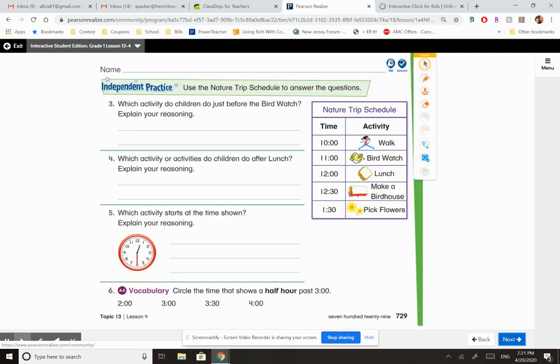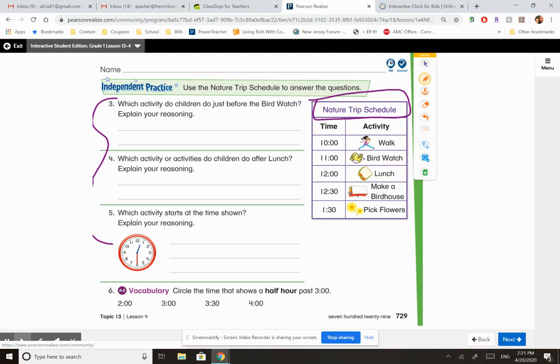All right, so for questions 3, 4, and 5, you're going to be using this schedule, the nature trip schedule, okay? So first question is, what activity do children do before birdwatch? So write it down.